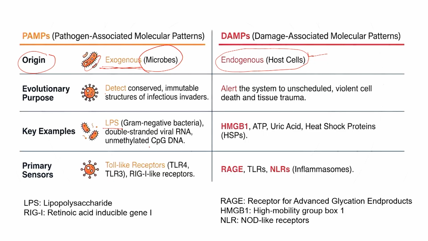Then we have CpG DNA motifs. These are also critically pathogen associated molecular patterns. That means these are molecules which are coming from outside. So these are exogenous in nature. They are not produced by the human system.